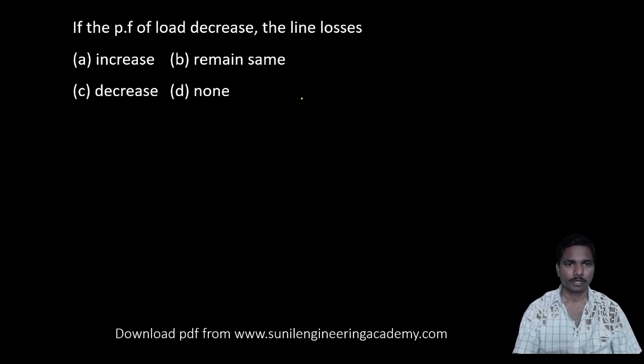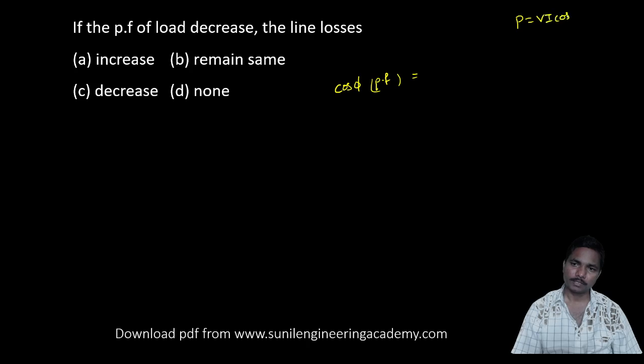If the power factor of the load increases, the line losses will be dash. We know very well power factor is cos phi, and power is equal to VI cos phi. So cos phi is equal to power by VI.